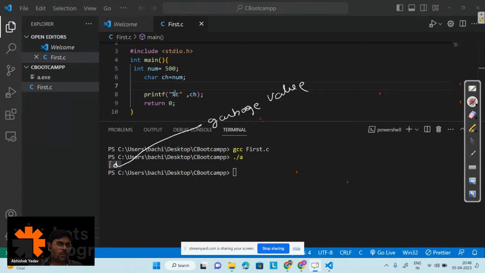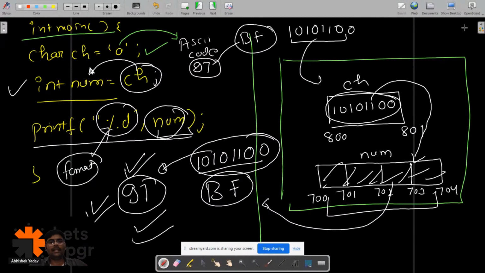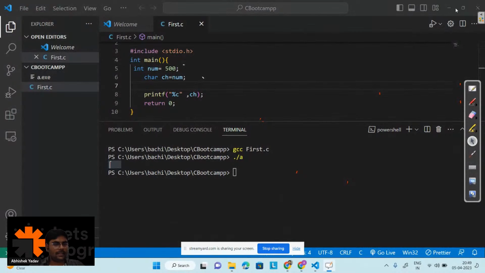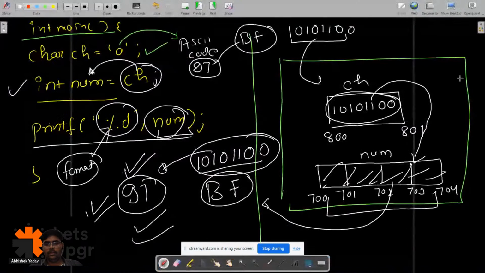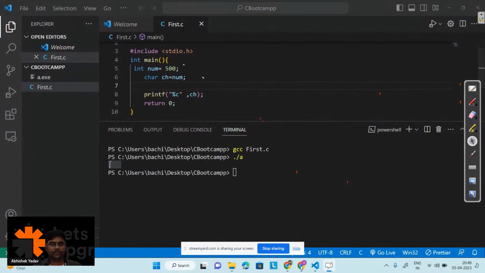So why am I getting this garbage value here? Anyone from the audience? When I take a value that is out of the range of the ASCII table decimal format values, I get a garbage value. Sometimes I get a space, sometimes some weird type of symbol. Anyone from the audience, please write in the chat.